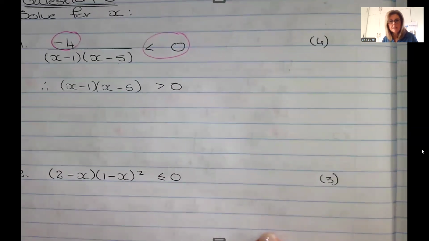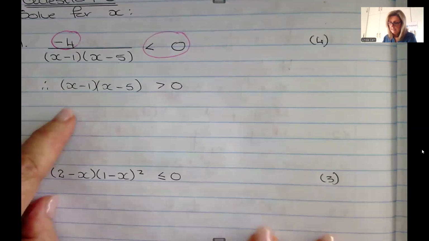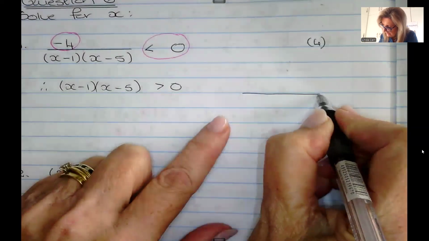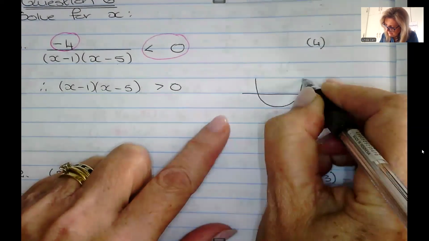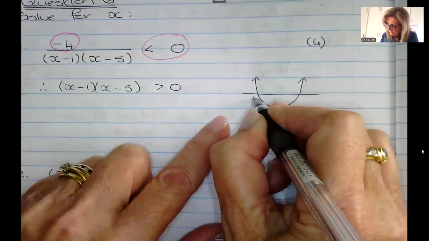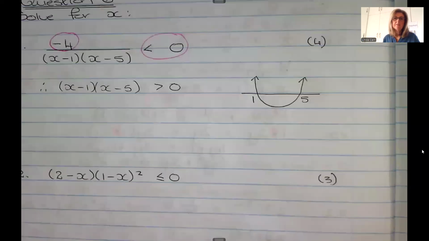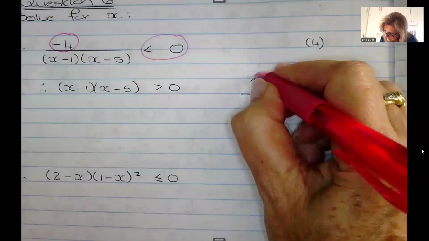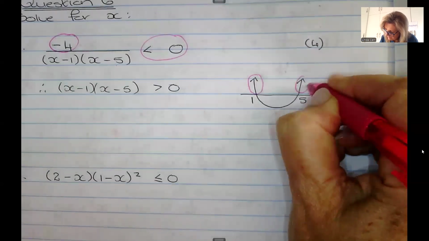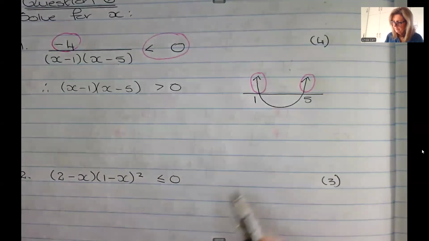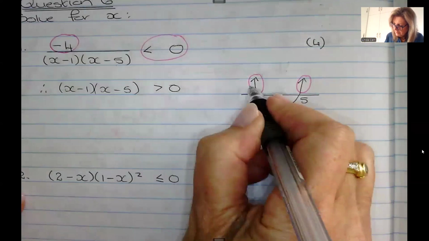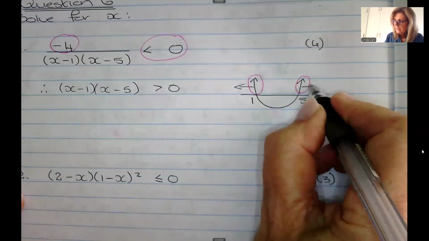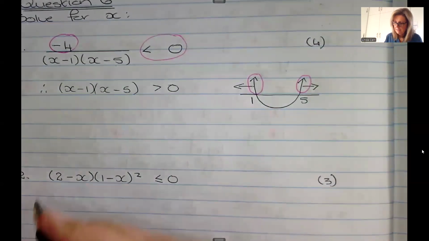So if my denominator has to be positive and my denominator looks a lot like a smiley parabola, where my x-intercepts are 1 and 5, I'm choosing greater than 0, so I'm choosing where the parabola is positive, which means I am choosing to the left of 1 and to the right of 5.